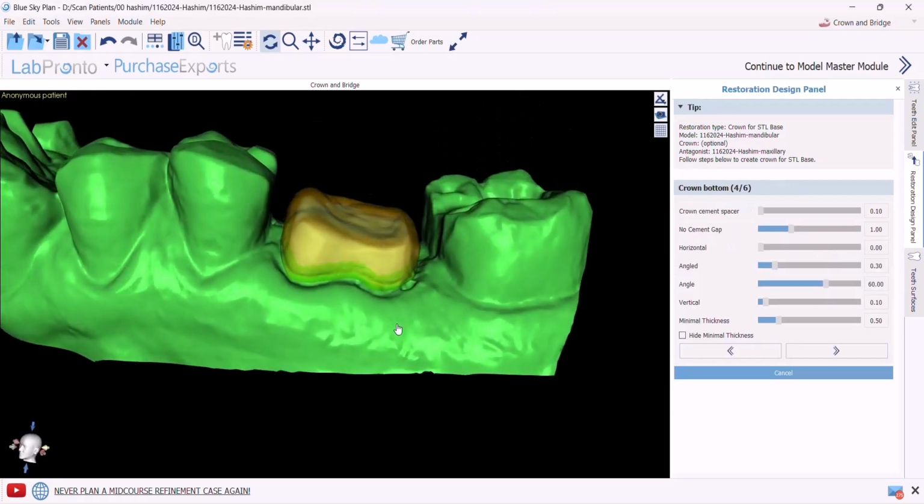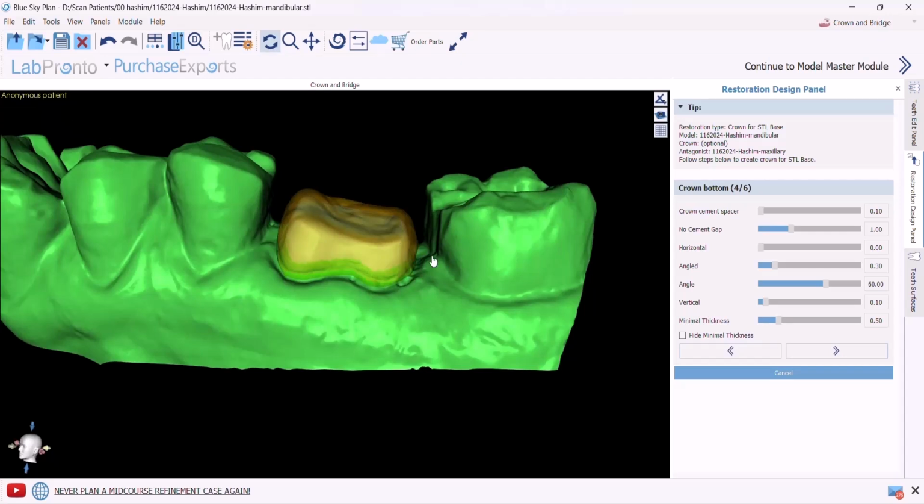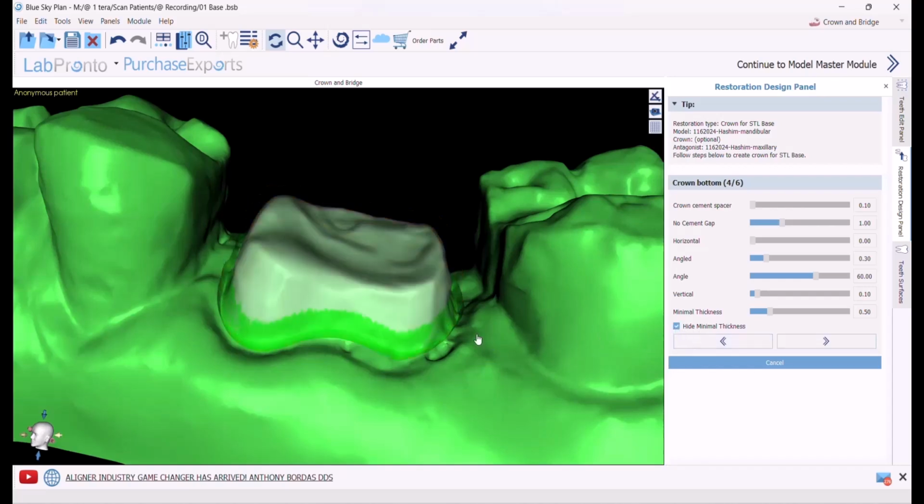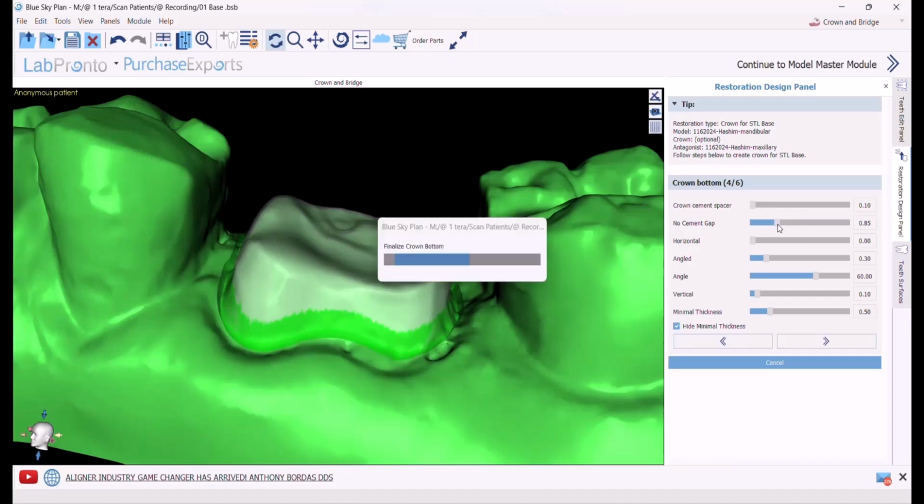Here the software has made the coping that the crown will sit on. Now we'll see the function of each slider. Ground cement spacer is the space between the coping and the prepared tooth. No cement gap. If I only remove the visibility of the coping, no cement gap is this green area, which is the area that we do not want the cement to be on it. So it will not dissolve because it's the closest to the finishing line.